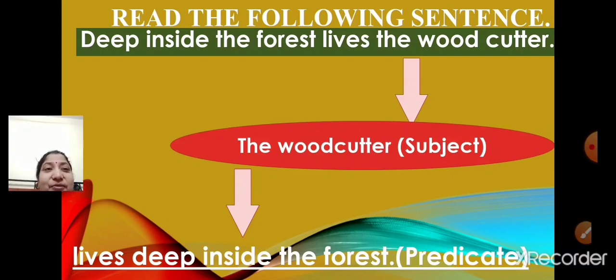Children, as I told you, the subject of a sentence can come at the end of the sentence. So, the woodcutter is the subject and lives deep inside the forest is the predicate.